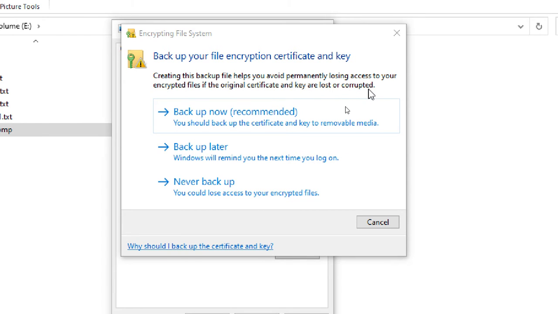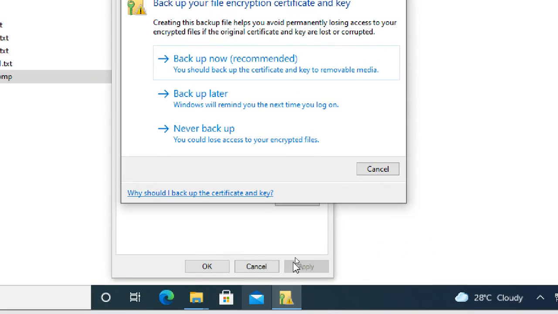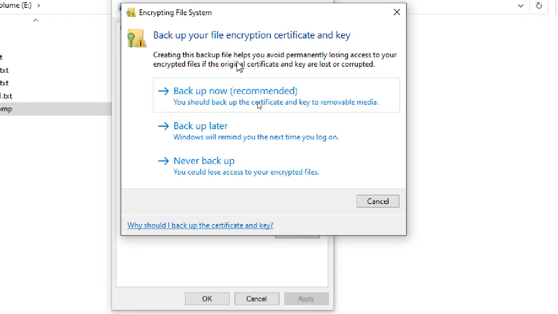Normally, after I encrypt, once I click on apply, the key is automatically added to my user account. I will show you where it is located. But I want to take a backup as a file. In case I format my C drive, I lose my keys, right? So then I use these keys for access. Here the options are: backup now, later, never backup. I'm going to back up now.